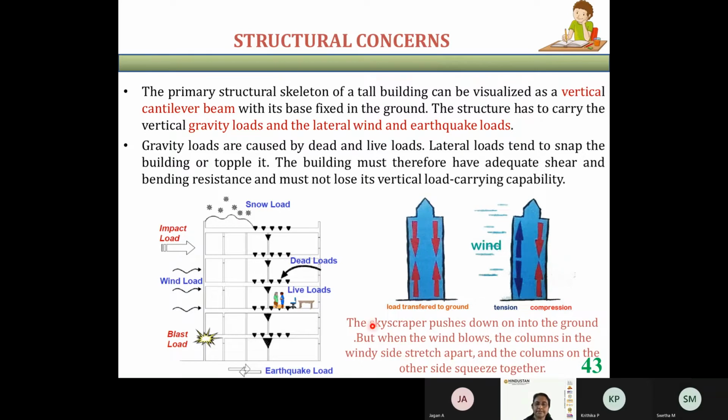The skyscrapers push us down into the ground, but when the wind blows, the columns on the windy side stretch apart and the columns on the other side squeeze together. That is why there is tension on one side and compression on the other side. So any structural system you adopt has to carry both the gravity load as well as the lateral load.